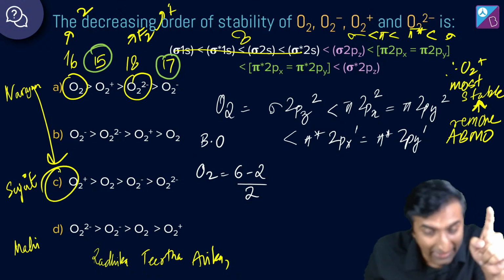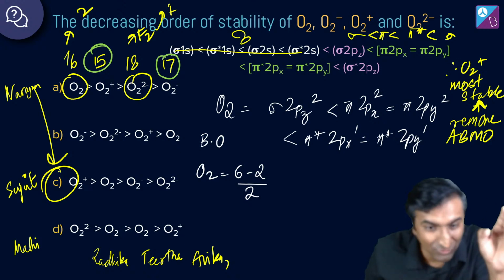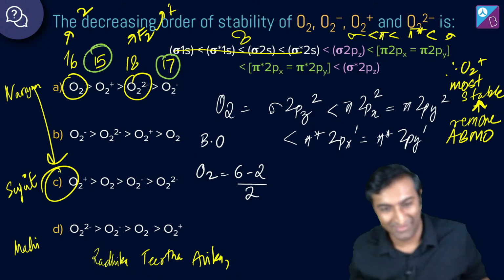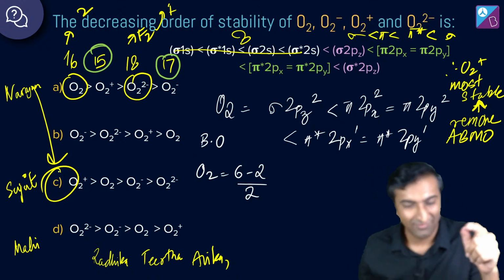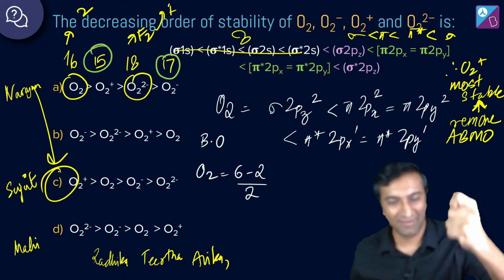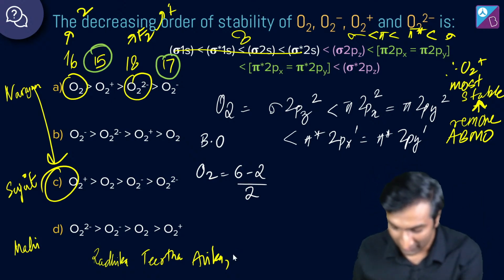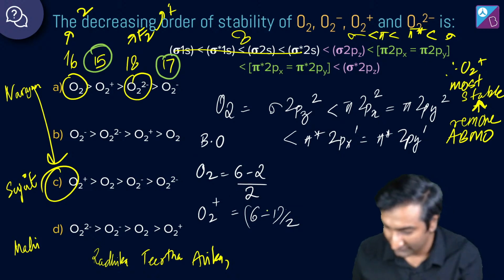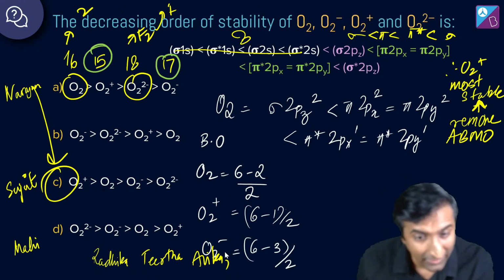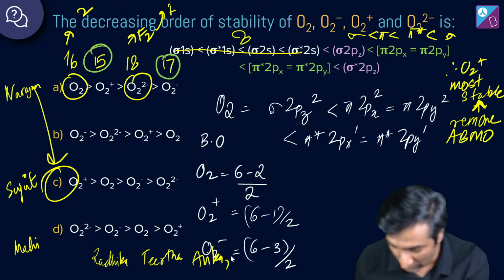Excellent work, Sujit and Narayan. Excellent work. Sadia, Stuti, hey Stuti, and Sadia, yeah, we are sure of this. That's great. Thanks, Sujit, for being the torch bearer for this question. सही है. ठीक है, तो O2 plus का हो गया this, O2 minus का हो गया 1.5. Yes, absolutely Narayan, and 1.